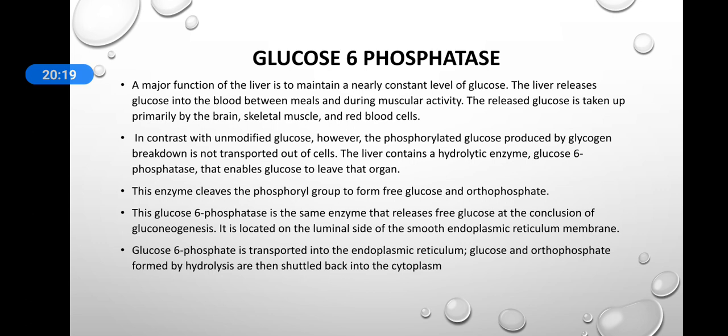So that is all about glycogen breakdown, how glycogen is broken down into glucose by several enzymes. We discussed 3 enzymes, and at last we also discussed the glucose 6-phosphatase enzyme. So that is all about glycogenolysis, or glycogen breakdown.